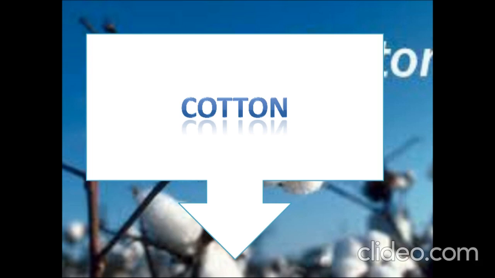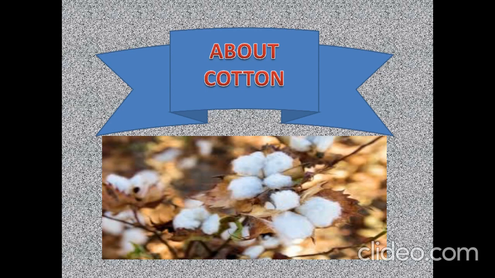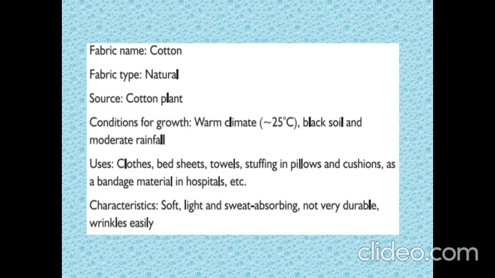Okay children, in this session, we are going to discuss the natural fiber cotton. How do we get cotton, children? We can get cotton from the cotton field, that is from the cotton plant. So the fabric name is cotton and it is a natural fiber which can be obtained from the cotton plant. The source is the cotton plant, so its type is natural fiber.